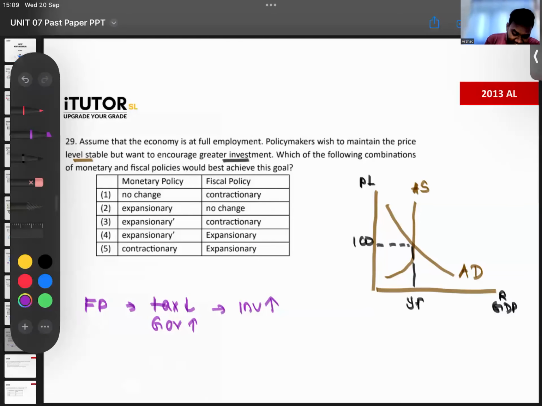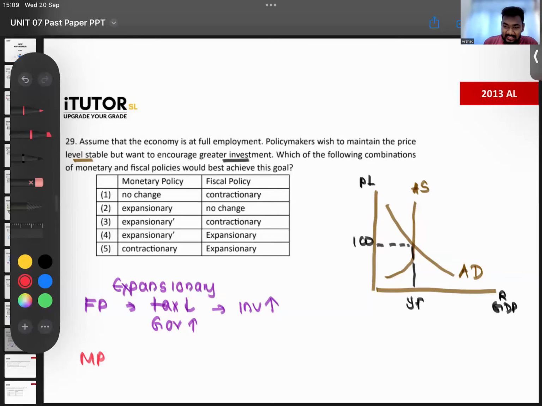Now, fiscal policy has to be expansionary. They have to reduce taxes, increase government spending. What can they do with their monetary policy? Now, they have achieved that increase in investment. So in this, the prices will go up if they only have an expansionary fiscal policy. Now they want to bring the prices down also. What should they do? Should they have another expansionary monetary policy or should they have a contractionary monetary policy?